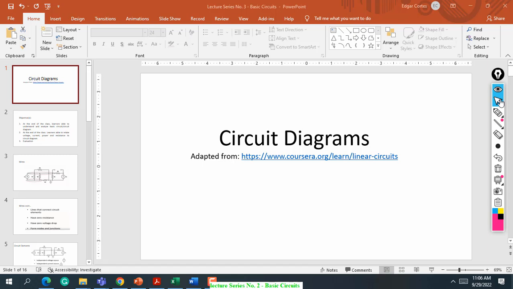Okay, let's start our class. So, short class, and then after the short class, we will have our evaluation. For this morning, our topic is about circuit diagram. Do you have an idea on saan yung circuit diagram?